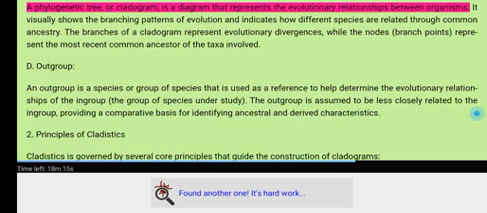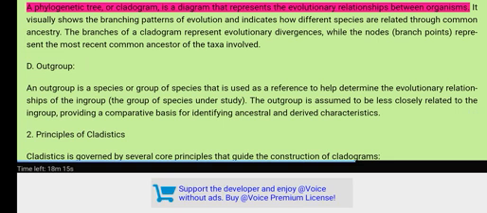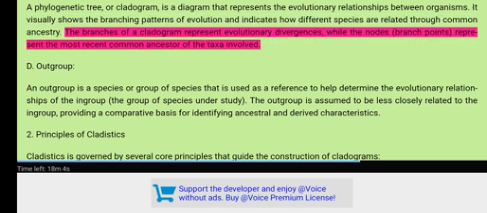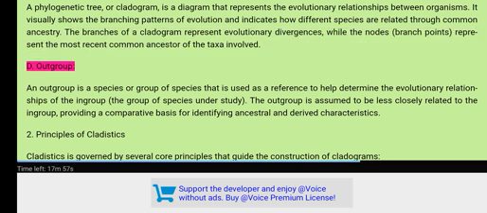C. Cladogram. A phylogenetic tree, or cladogram, is a diagram that represents the evolutionary relationships between organisms. It visually shows the branching patterns of evolution and indicates how different species are related through common ancestry. The branches of a cladogram represent evolutionary divergences, while the nodes, or branch points, represent the most recent common ancestor of the taxa involved.